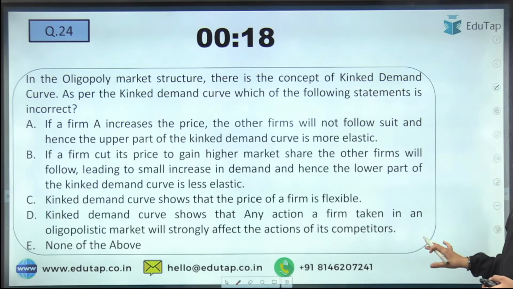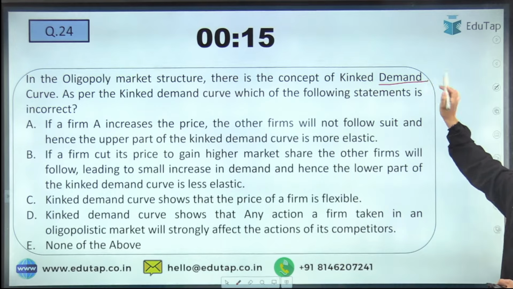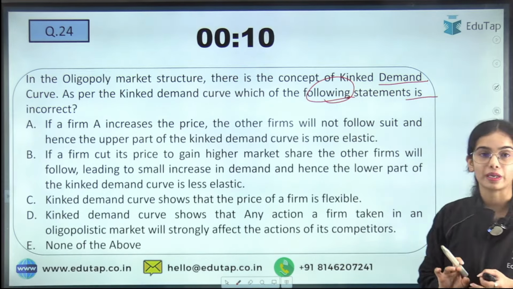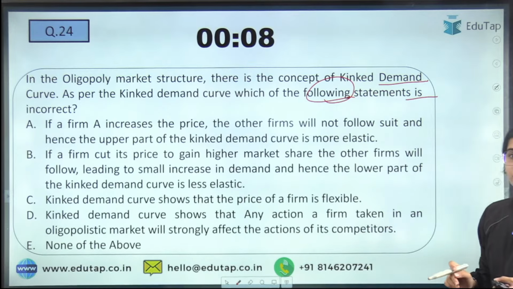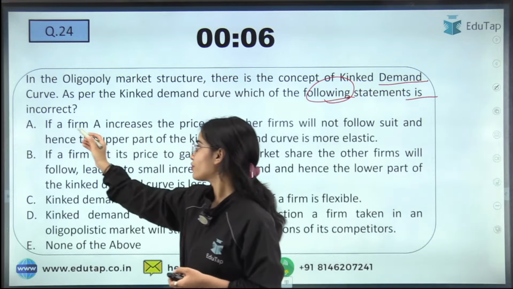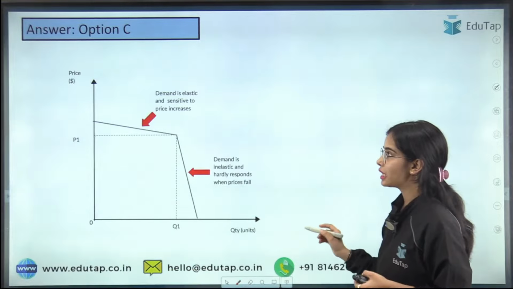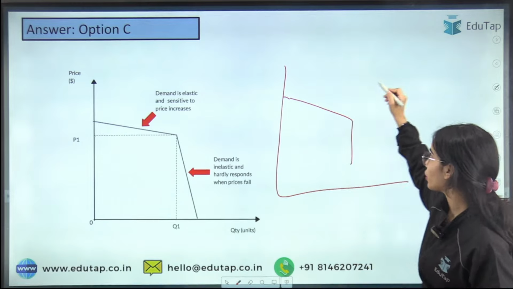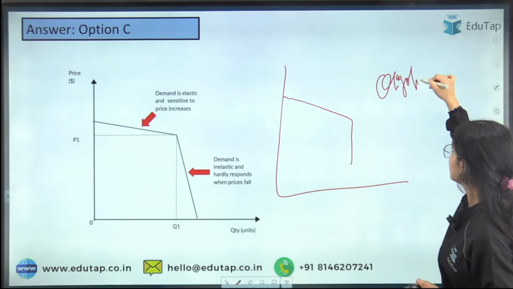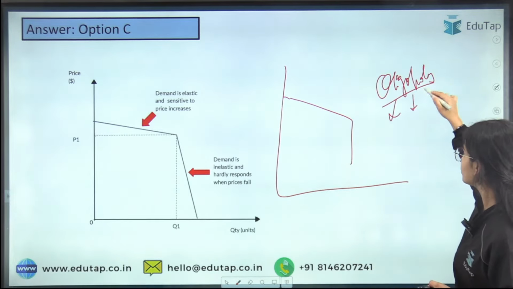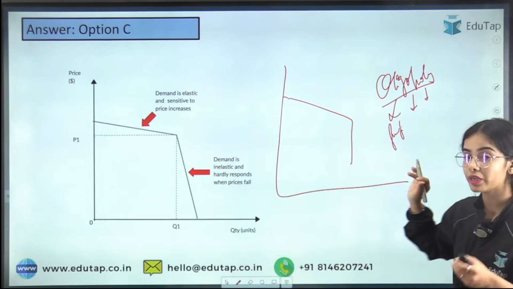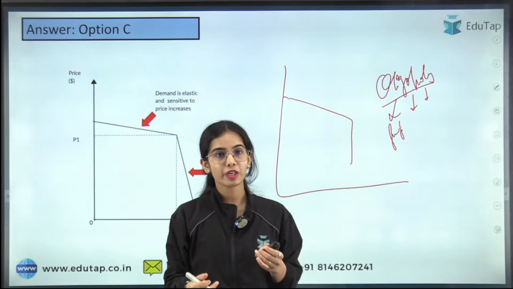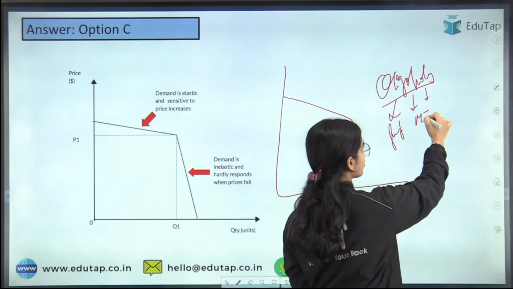In the oligopoly market structure, there is the concept of kinked demand curve. As per the kinked demand curve, which of the following statements is incorrect, that you have to tell me, okay? I'm getting the answer C. Here you can see this is the kinked demand curve for the oligopolist. In the oligopoly, there are a few big firms that have a large chunk of the market, and they have huge mutual interdependence.